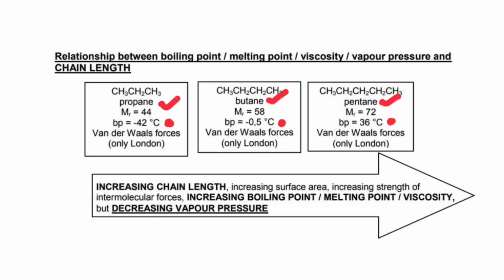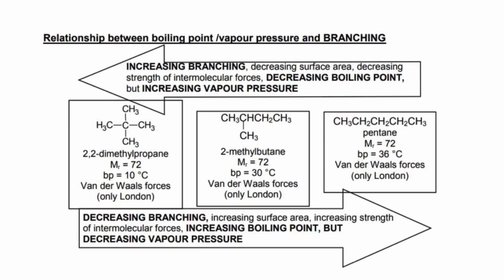Let's take a look at branching. Increase in branching decreases the surface area, decreasing the strength of the intermolecular forces. That will lead to a decrease in the boiling point, melting point, and viscosity, but an increase in the vapor pressure. So as the branching increases, the intermolecular forces weaken, and that will lead to lower boiling point and higher vapor pressure. Let's look at the examples we have.